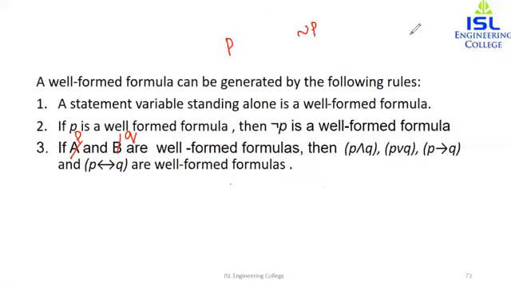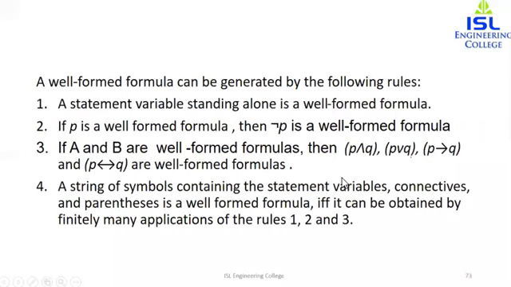The next statement is: a string of symbols containing the statement variables, connectives, and parentheses is a well-formed formula if and only if it can be obtained by finitely many applications of the rules 1, 2, and 3.